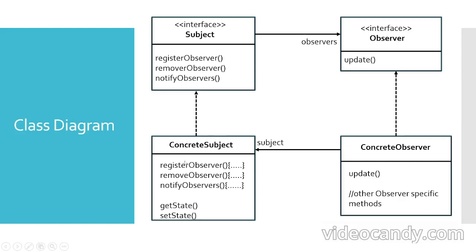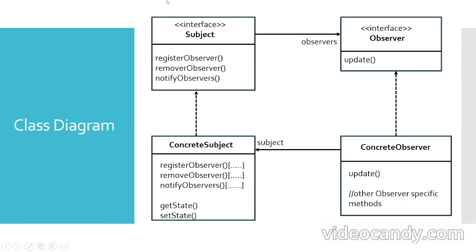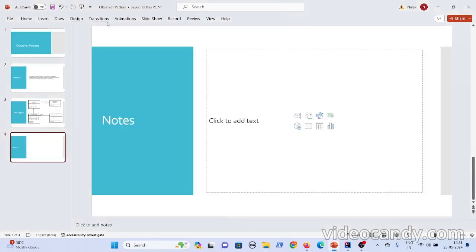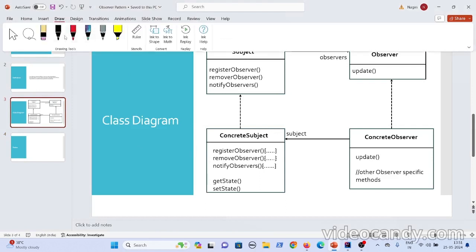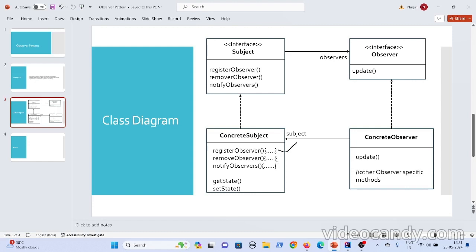Okay, after adding the observer, whenever a state change happens in the subject, you can send a notification. And if an observer is removed from your observers list, then after that, if any state change happens, you need not notify that observer. So for that, you provide two methods here: register observer and remove observer.